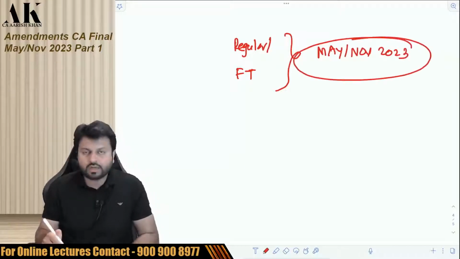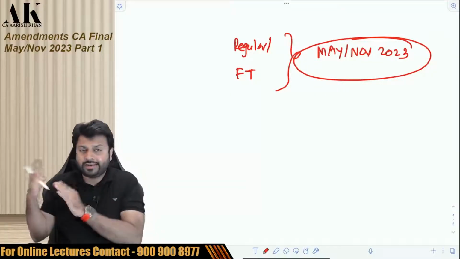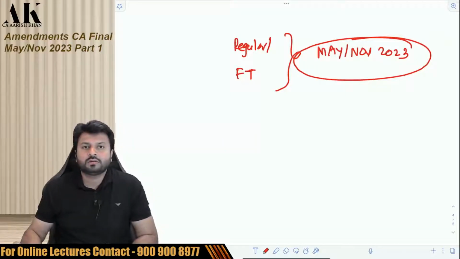All those who are already doing this batch or have already done this batch, including students who have enrolled in now CAR, you are not supposed to see this amendment.